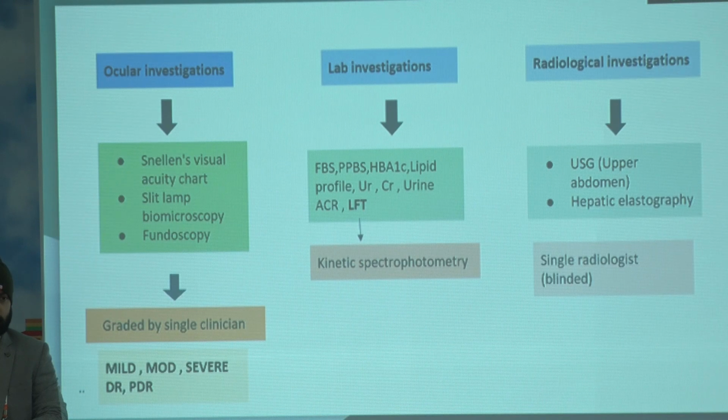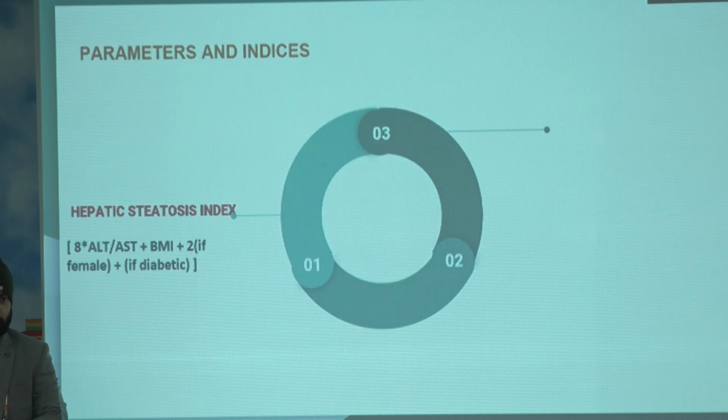Coming to the ocular examination, it was done and graded by a single clinician. Lab investigation, we performed within 7 days of inclusion of patient in the study. And radiological investigation, we went in with ultrasonography and hepatic elastography. This was also done by a single radiologist who was blinded.